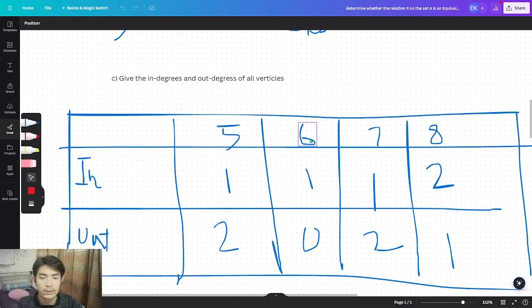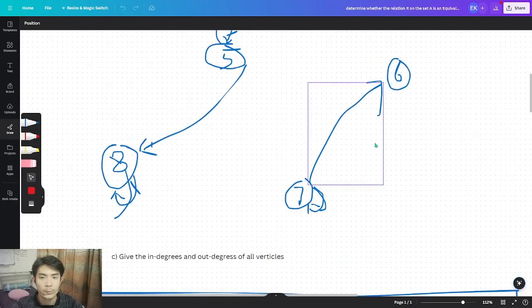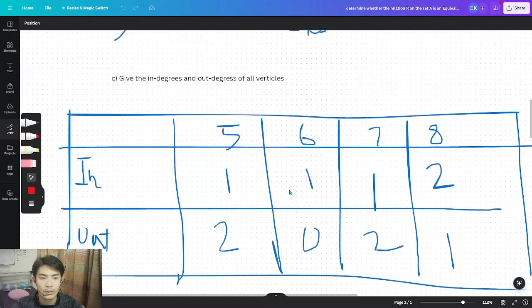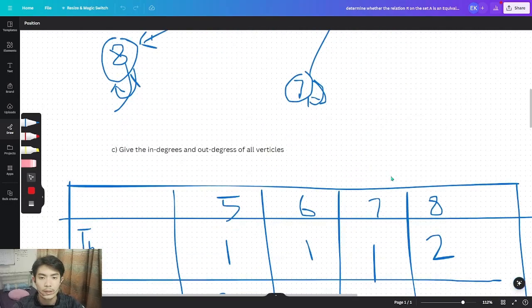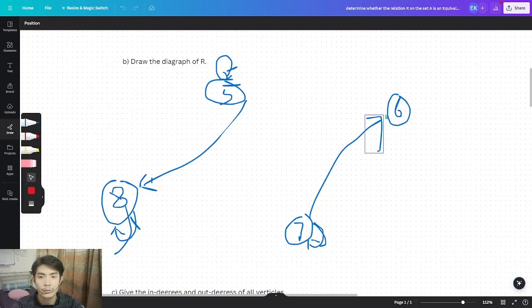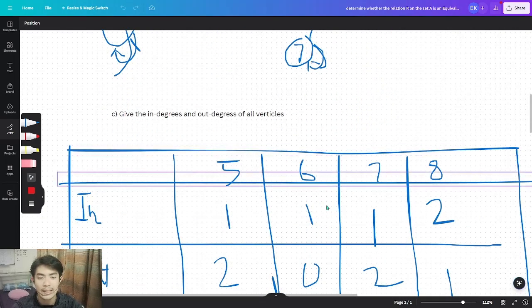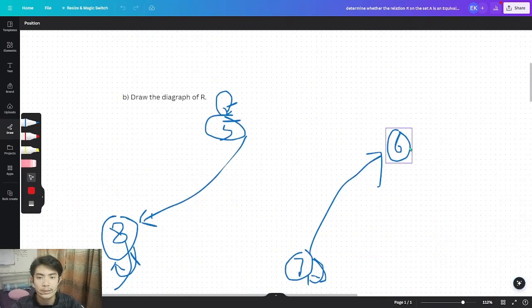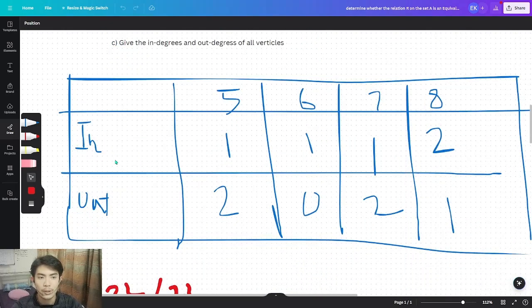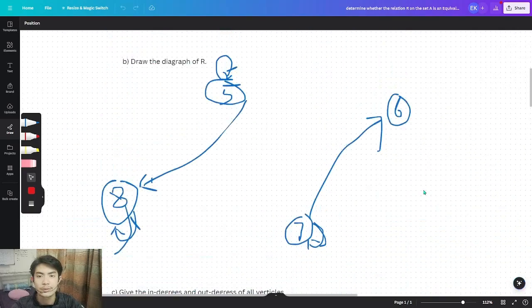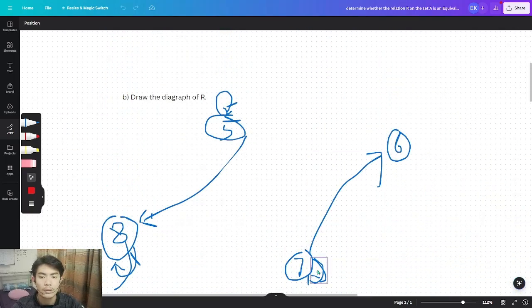So there's 2. For vertex 6, there's 1 in-degree, because vertex 7 goes out to 6. So 6 received one arrow, which means it has 1 in-degree. But it doesn't have an out-degree because it doesn't produce any outward arrow. For vertex 7, there's 1 in-degree and 2 out-degrees.